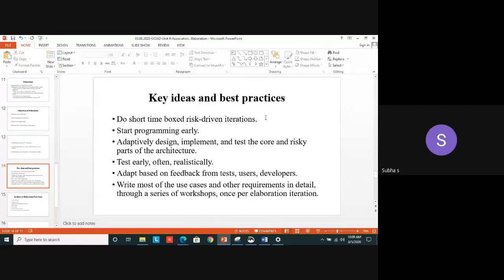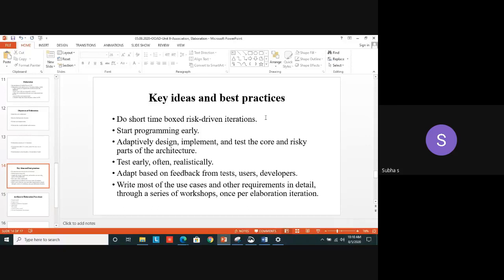How can we do that? We can start the programming early. These are the key ideas: how to implement this elaboration phase. We can start the programming early and we can design, implement and test the architecture. I'm not going to implement the whole project. I'm going to design, implement and test the architecture. And we can test early and also often, realistically. And we adapt these conditions based on the feedback from the test or from the developers.